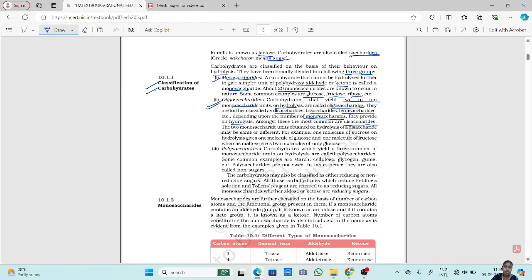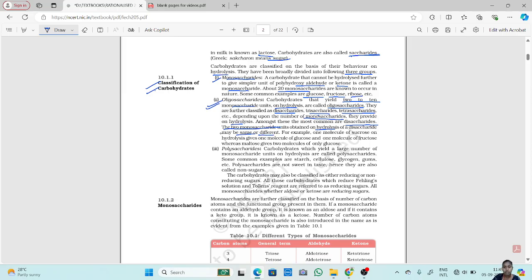Okay, so disaccharides means that you have two monosaccharide units obtained from the hydrolysis, which may be the same or different. Both monosaccharides can look the same or they can look different also.